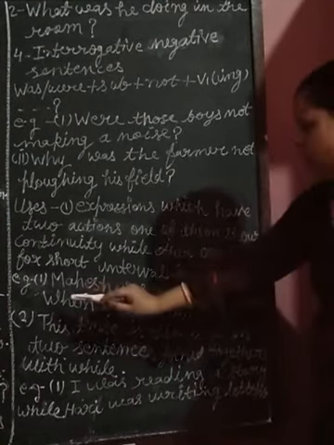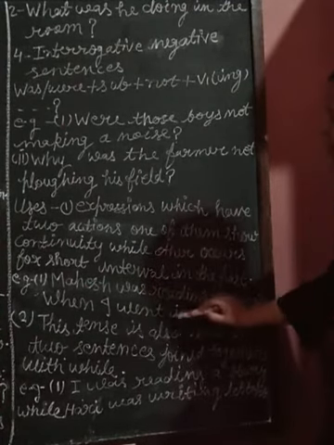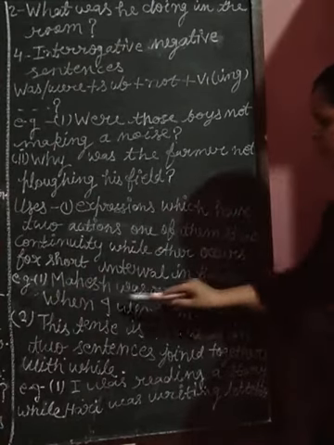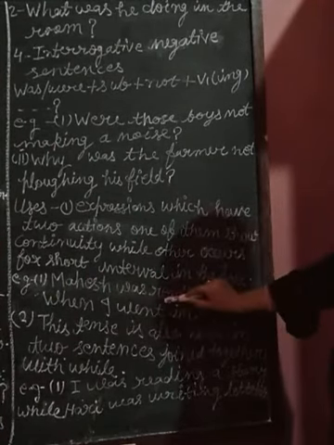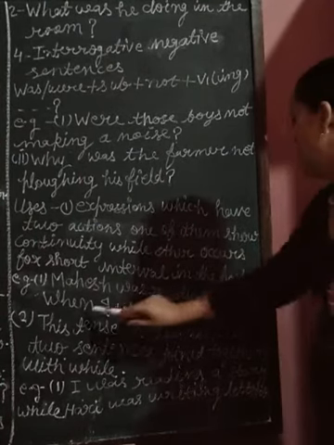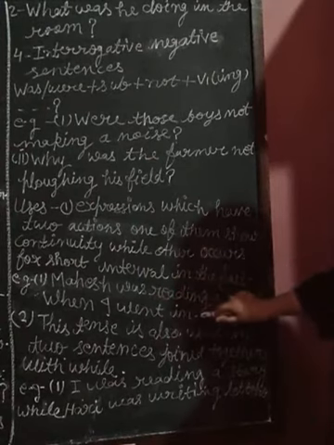So look at the example. Mahesh was reading a novel when I went in. In this sentence, Mahesh was reading a novel expresses continuity, while when I went in shows the short interval in the past.